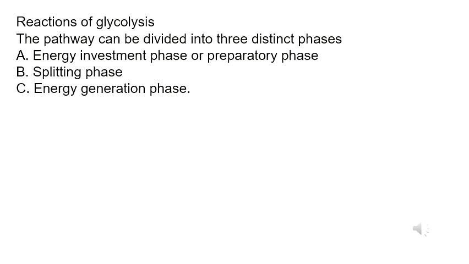Next, we will see what are all the main reactions of the glycolysis pathway. This pathway can be divided into three distinct phases. The first one is the energy investment phase or preparatory phase. The second one is the splitting phase, and the third one is the energy generation phase. So these are the three stages occurring in the glycolysis pathway.